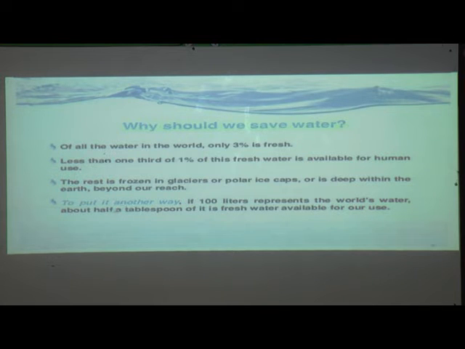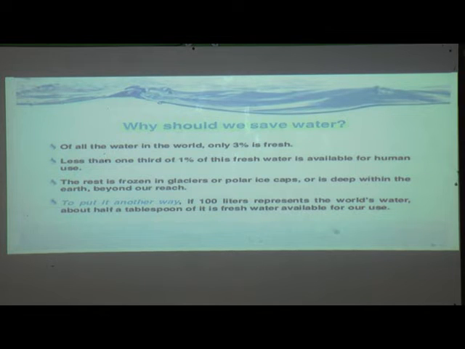So to know exactly how much we are going to use, it is given here that if we take 100 liters, and this 100 liters is the amount of water present on the whole earth, then 97% of it is sea water, and the remaining 3% is there.